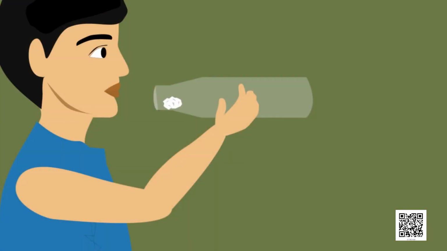Hold the bottle on its side and place the paper ball just inside its mouth. Now try to blow on the ball to force it into the bottle. Why is it difficult to force the paper ball into the bottle?